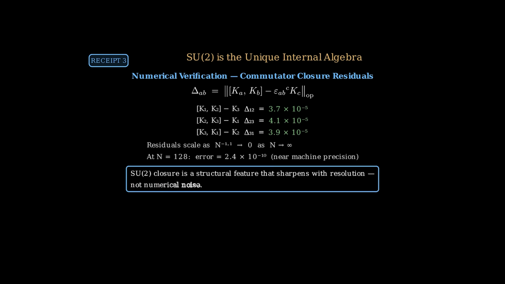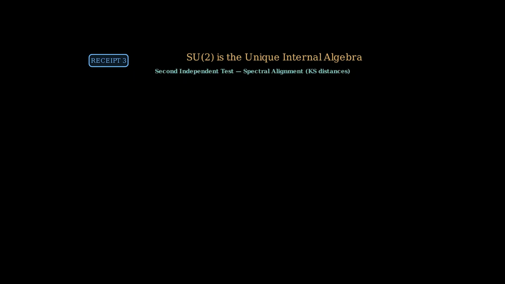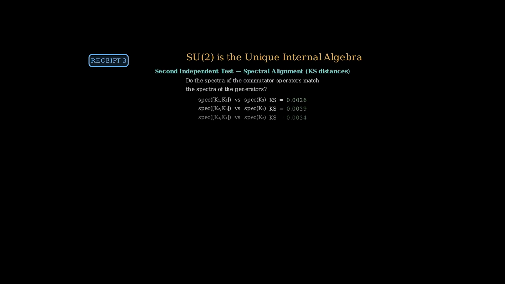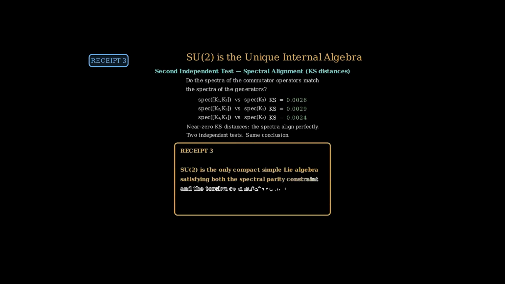SU2 closure is not numerical noise. It is a structural feature that sharpens with resolution. A second independent test checks spectral alignment. Do the spectra of the commutator operators match the spectra of the generators? The Kolmogorov-Smirnov distances are near zero, the spectra align. This is receipt number 3.